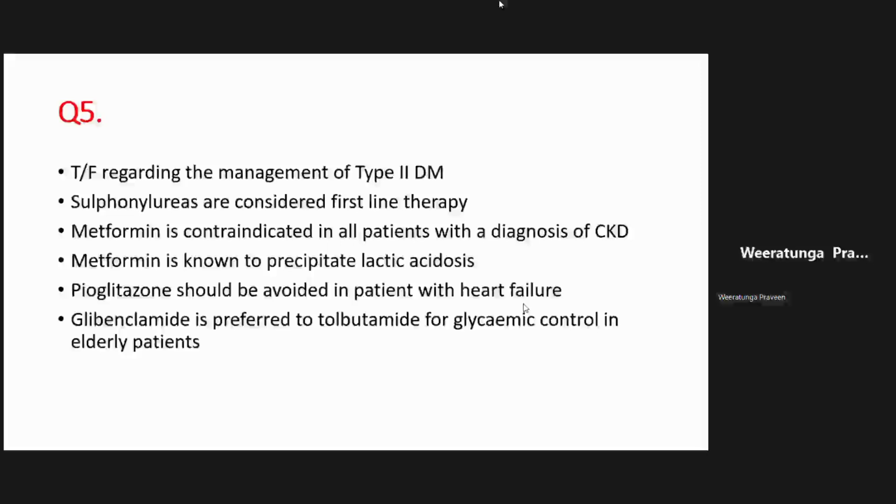So sulfonylureas can be second-line drugs in resource-limited settings, especially when you don't have these new drugs like SGLT2 inhibitors and DPP4 antagonists and GLP-1 agonists, which we have talked about in detail in the long case discussions. Now, pioglitazone is another drug that we commonly use, and I told you the most important problem with these drugs is that they cause fluid retention and should be avoided in patients with heart failure and kidney failure, right? Fluid retention is the most important side effect of this medication, right?